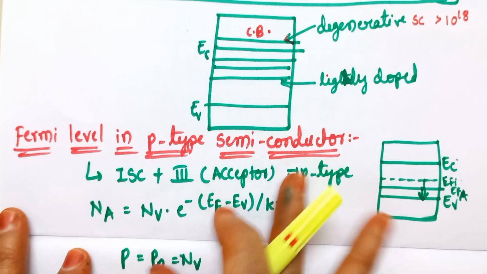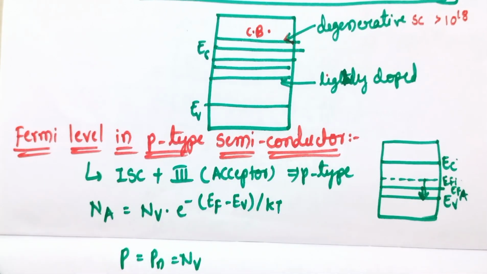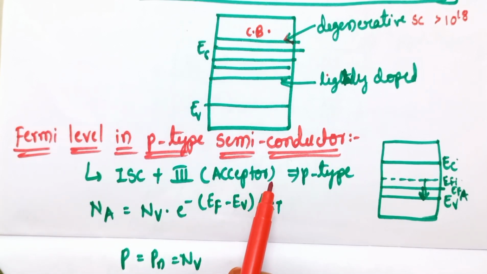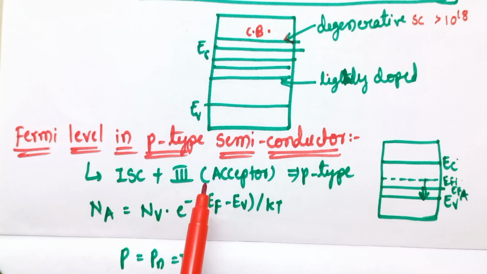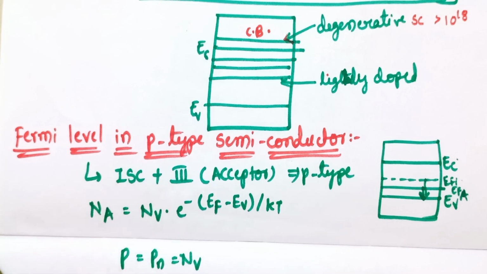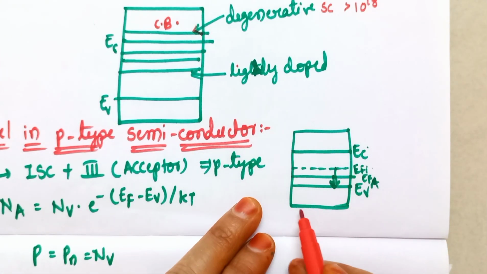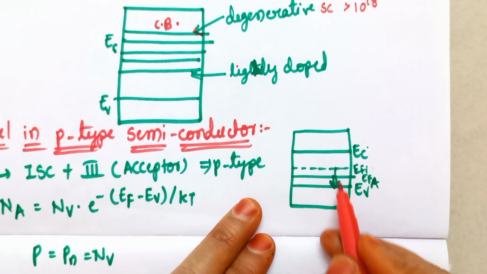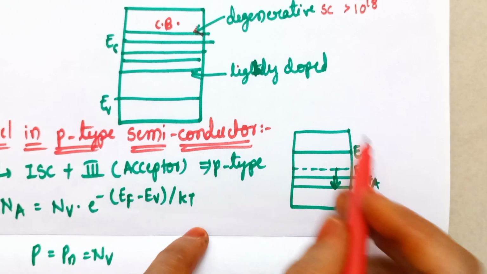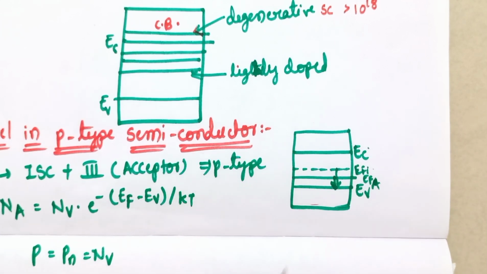Now let us go to the Fermi level in p-type semiconductor. We know that the p-type semiconductor is produced by adding acceptor impurities, that is third group elements, to the intrinsic semiconductors, say silicon or germanium, that is a pure semiconductor. We are adding the acceptor atoms. As a result of this we are getting the p-type semiconductor. This concept we already discussed. Here the energy band diagram is as shown. That means the Fermi level moves close towards the valence band rather than the conduction band in case of p-type semiconductor. This is the main difference between p-type and n-type semiconductor.